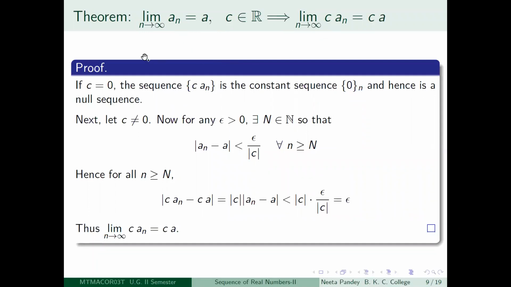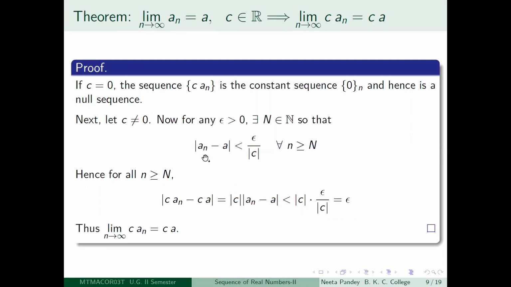Since the limit as n tends to infinity of a_n is equal to a, for this epsilon greater than 0, you look at the positive number epsilon divided by modulus of c. This is a positive number because c is not 0. So for epsilon divided by modulus of c, there is a positive integer N so that for all little n greater than or equal to capital N, modulus of a_n minus a is less than epsilon divided by mod c, because this limit exists. Okay, so what does that mean?